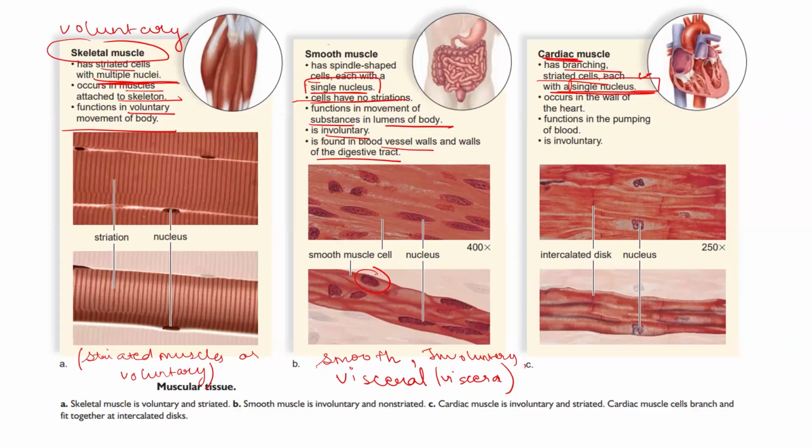Their function is to pump the blood. They help in maintaining the blood pressure and in the pumping of the blood. And these muscles are involuntary like the smooth muscles. So cardiac muscles have characteristics of smooth muscles and striated muscles, but